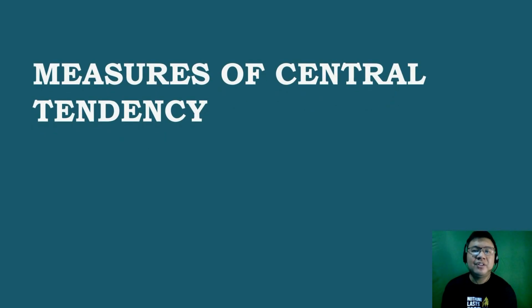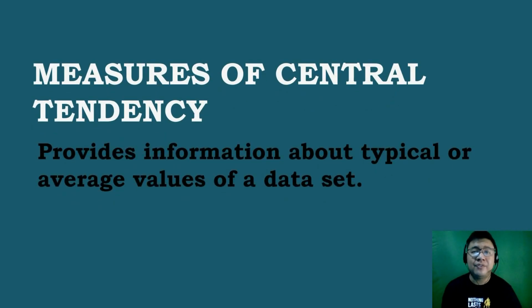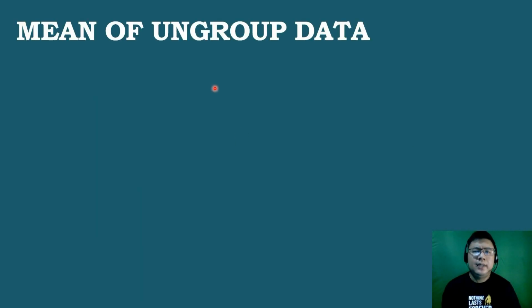When we say ungrouped data, it is a set of values that is not organized or classified as a group. Measures of central tendency is a value that represents the whole set of data. The mean, the median, and the mode are the most commonly used measures of central tendency. Let's start first with the first measure of central tendency, which is the mean of the ungrouped data.